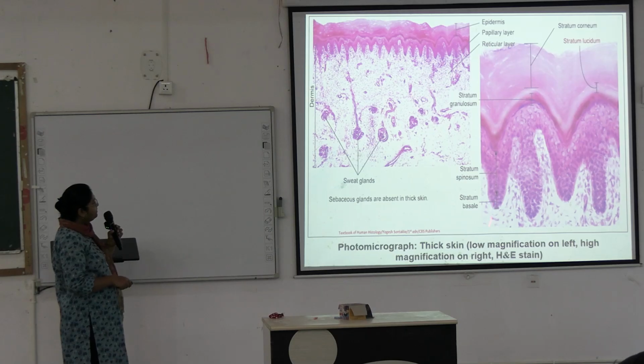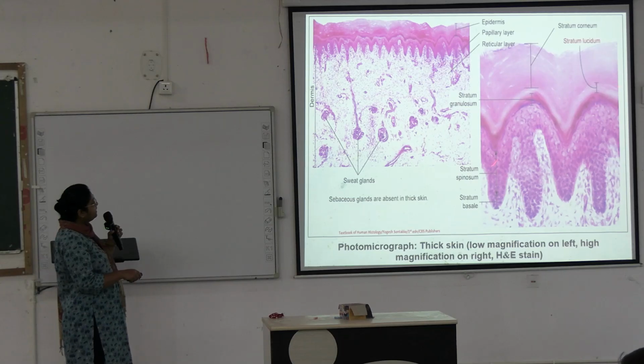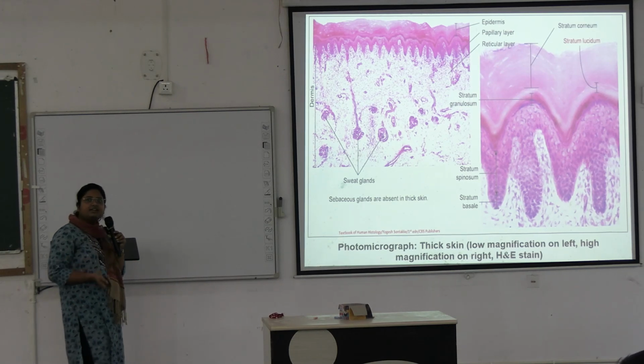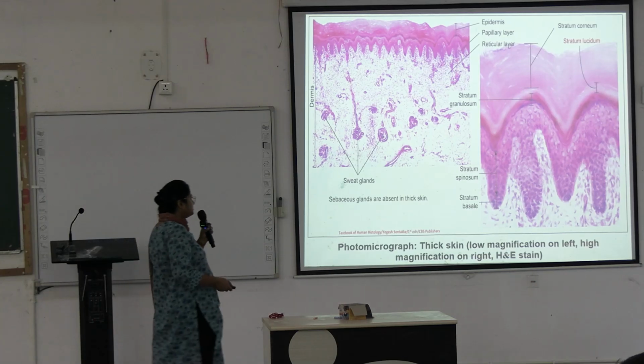And see this high power view, here is the stratum basale, spinosum, granulosum containing keratohyalin granules, and then stratum lucidum. This clear layer is the stratum lucidum, and then a thick layer of stratum corneum. Okay, understood? The keratin layer. This is an important feature of thick skin.